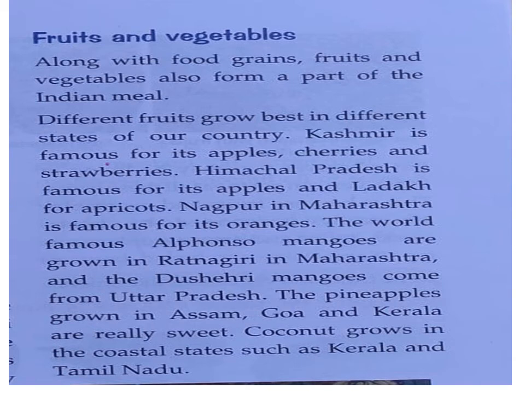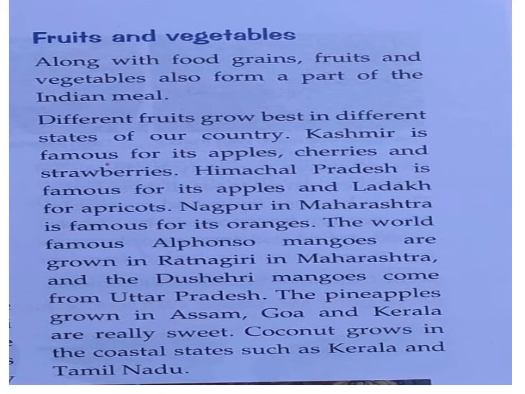Then Dashari mango comes from Uttar Pradesh. So Uttar Pradesh is the name of the state, Dashari is the name of the mango. It is a fruit. Okay. Pineapples are grown in Assam, Goa and Kerala. So Assam pineapple, Goa pineapple, Kerala pineapple. Got it? Now next, coconuts grow in